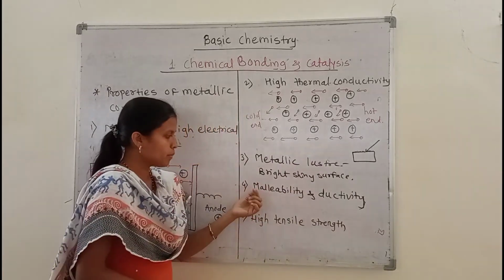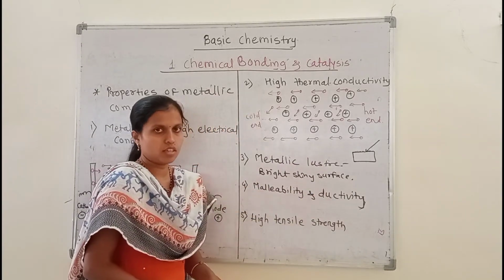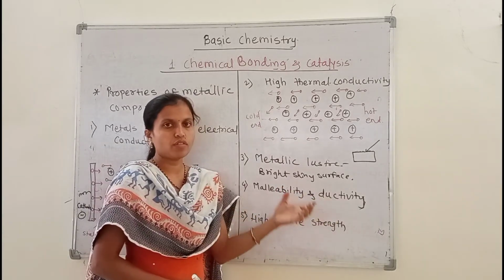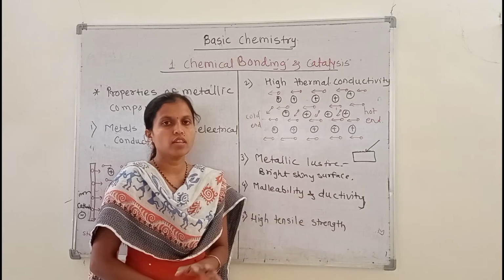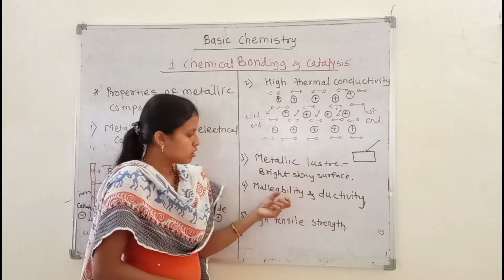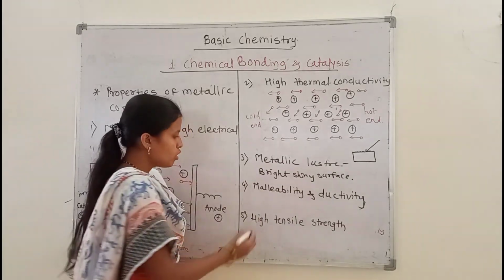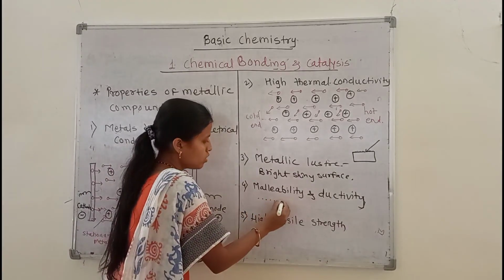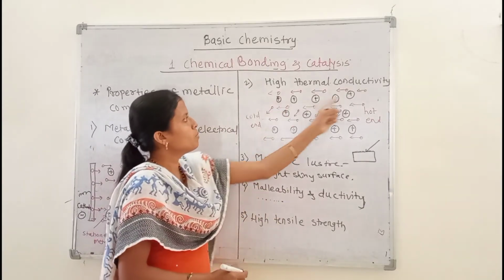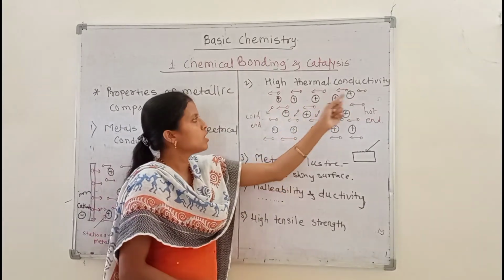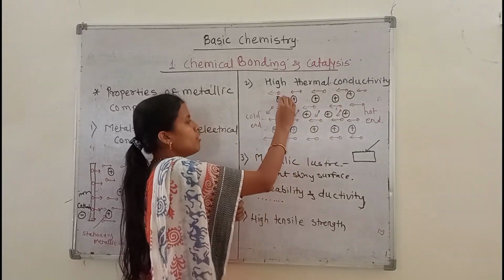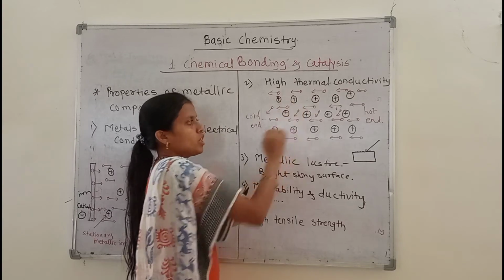The next property of metals is malleability and ductility. This property is also seen in metals because of the presence of free valence electrons, okay. The metals contain groups of ions and electrons, which are present one over the other.